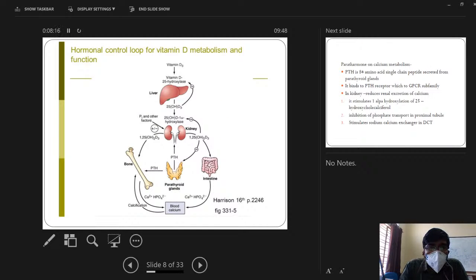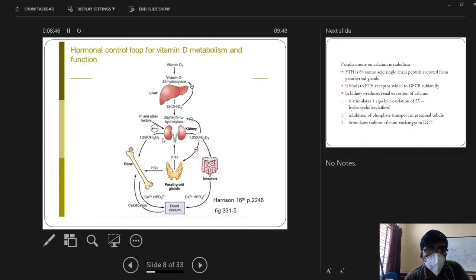So vitamin D in the liver, there is the 25 hydroxylase enzyme, which will result in 25 hydroxy vitamin D. This 25 hydroxy vitamin D is still inactive. It is activated in the kidneys with the help of the 1 alpha hydroxylase enzyme. So this activated vitamin D, that is 1,25 dihydroxycholecalciferol, is the active form of vitamin D. So it is basically synthesized in the kidney.